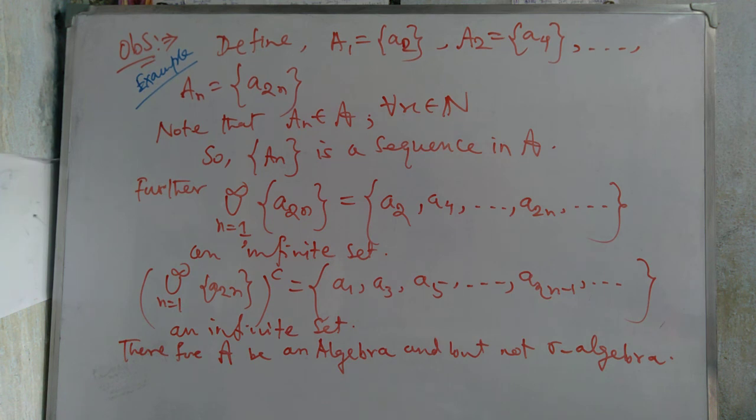Some differences: in an algebra, just finite union belongs, and in a sigma algebra, countable union belongs. We also discussed some examples and some propositions. So today we stop here.